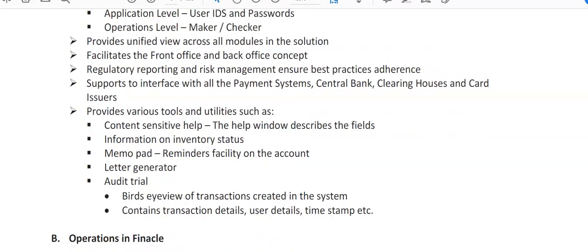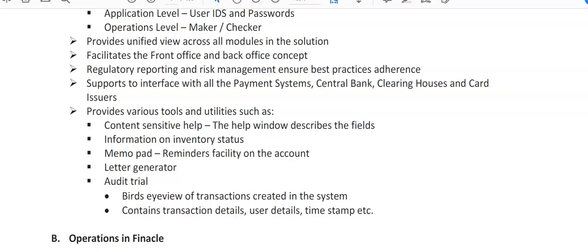So Finacle also provides unified view across all modules in the solution. Unified means we can have access to all his deposit accounts, loan accounts, how much he is earning from the bank, how much he is paying to the bank in case he has taken a loan, or how much the bank is paying as interest to the customer, whatever investment he has made, whatever income he has made from the investment in the products of the bank. So it provides a unified view across, with one click of a command. We can have access to all the views. That is, we call it 360-degree view of the customer.